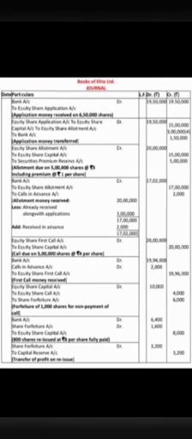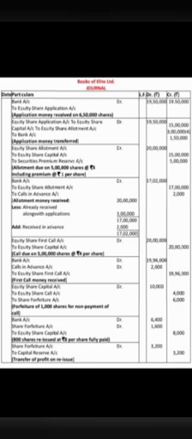The excess money which we have received is the amount adjusted on allotment, which is for the applicants of 2 lakh shares, equal to 1 lakh multiplied by 3, so 3 lakh is excess. Here we had to receive 2 lakh shares multiplied by 3 equals 6 lakh, and 1 lakh shares we have issued, which means 1 lakh multiplied by 3 equals 3 lakh. 3 lakh we have adjusted on application and 3 lakh for allotment, and the entries will be made as follows.